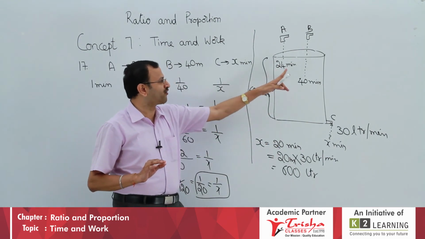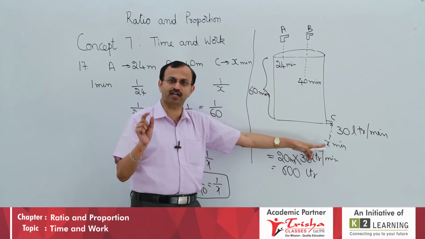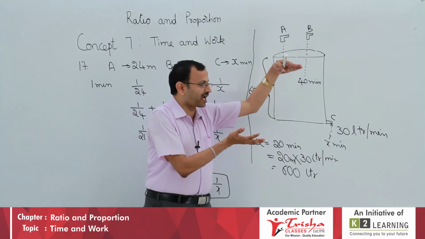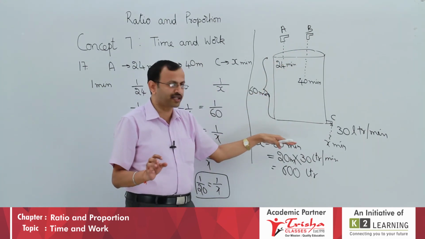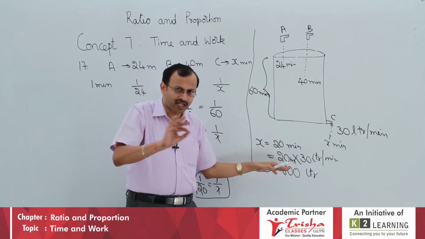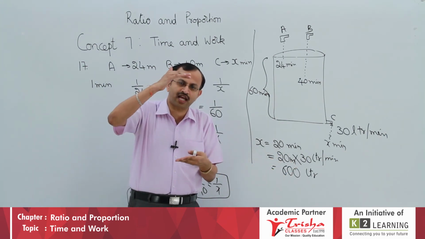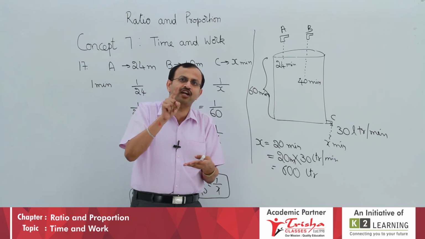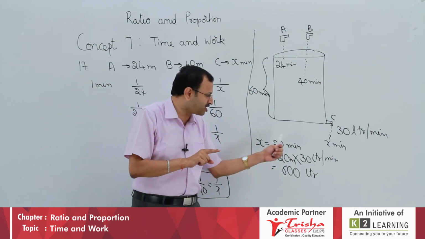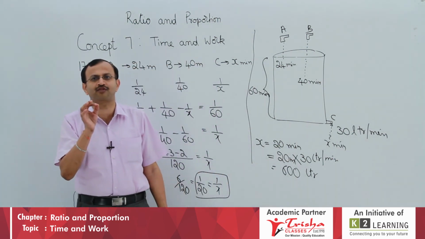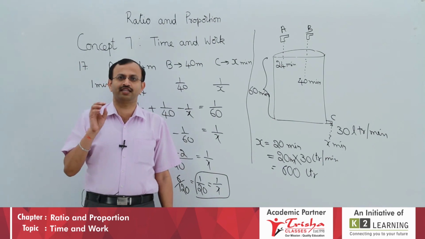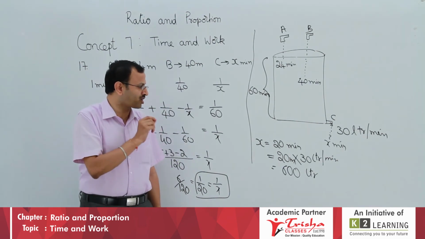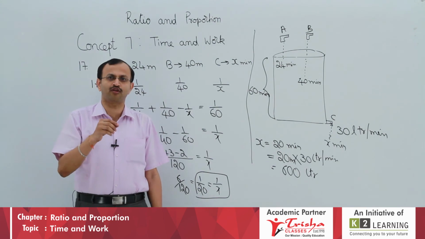As you have 24, 40, what is this X you have taken? That means a full tank will be emptied in 20 minutes. Every 1 minute, 30 liters it can empty. A full tank in 20 minutes at the rate of 30 liters per minute, 20 into 30, 600 liters of water will be out. I think we can conclude here about time and work. We will go for the next one.